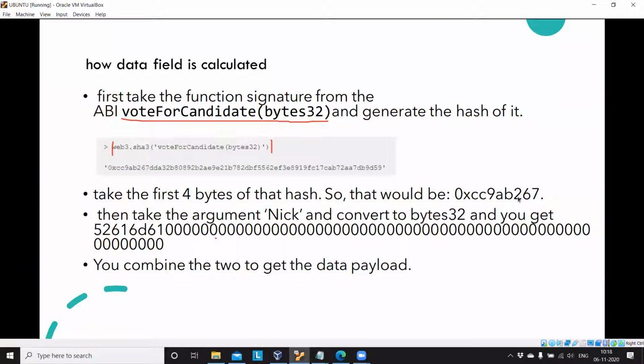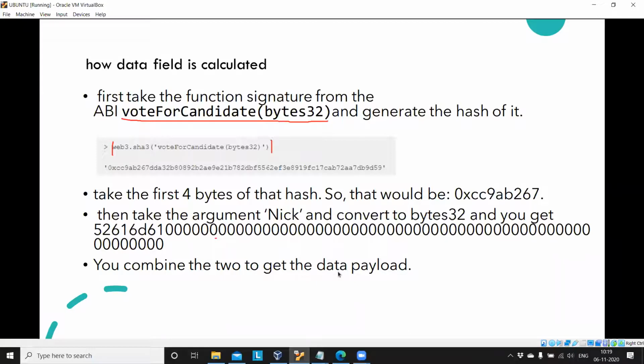Is that visible, Sandeep? Yes. So inside that, what argument are we passing? The candidate name, Nick. So we will convert Nick to a bytes32 value. Online you can try a bytes32 converter, type the value Nick, and you will get a response like this. So we are concatenating this function selector plus the bytes32 of the candidate name value.